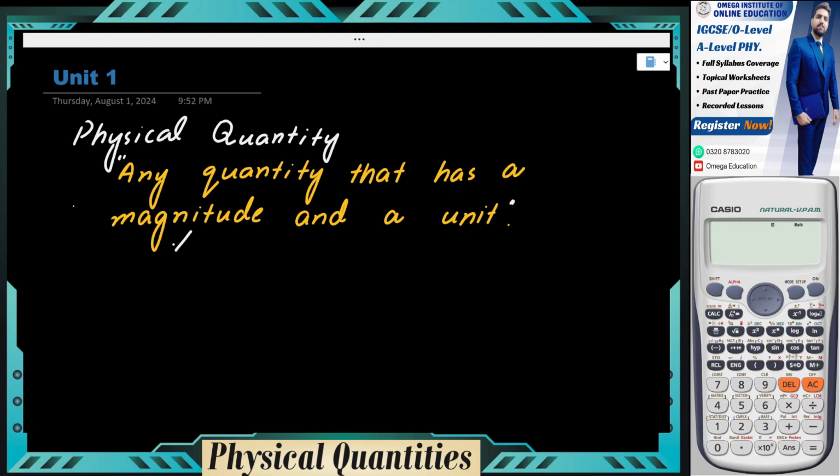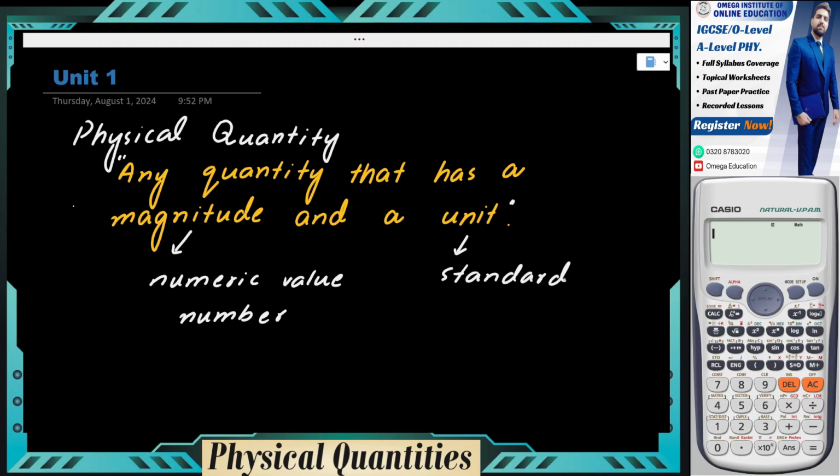Now what is a magnitude? Magnitude is the numeric value, or in simple words, it would be a number. Now this number could be positive, it could be negative, because the physical quantity that we are referring to could be scalar, it could also be a vector. And the unit, it is the standard in which we measure the physical quantity. So we always first set a standard and then we compare the physical quantity with that standard, and that standard is called a unit.